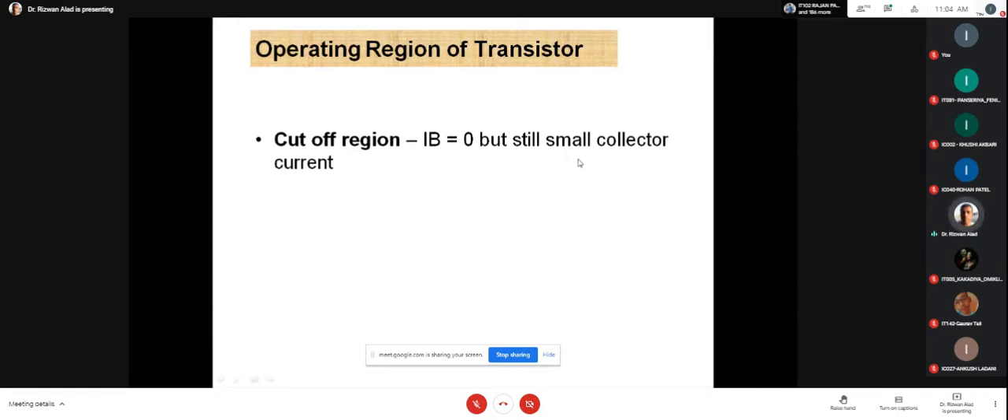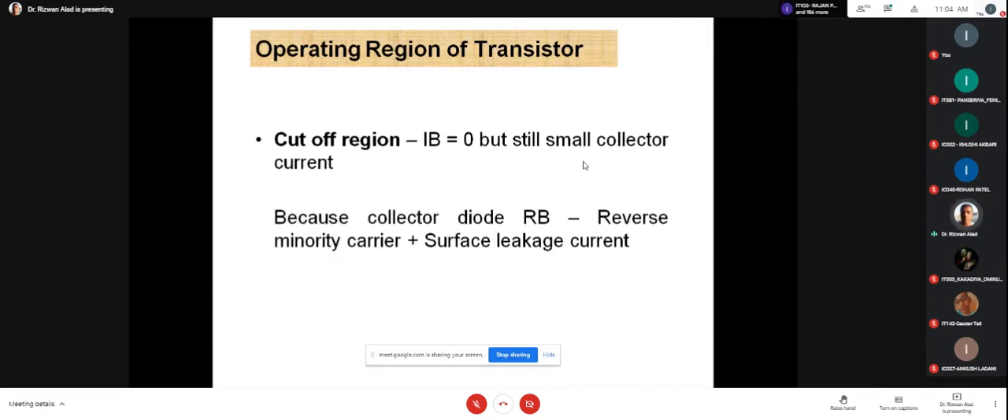This current has two names: the reverse saturation current and the surface leakage current. Please remember this small amount of current, because the collector diode is reverse biased, and it is because of that reverse minority carrier current plus the surface leakage current. Is that clear? Please remember this current is in terms of microampere. It is never in terms of milliampere. Is that clear? Tell me yes or no.